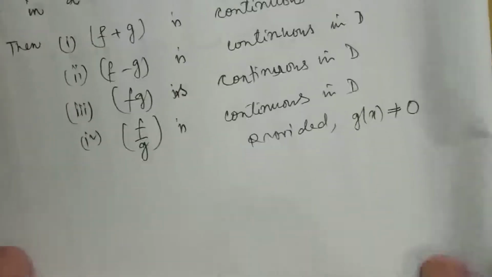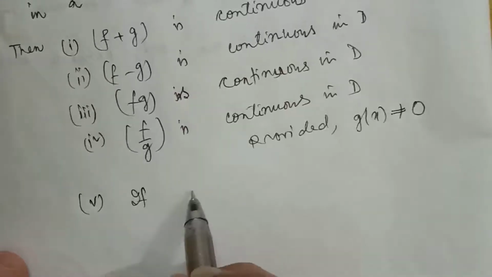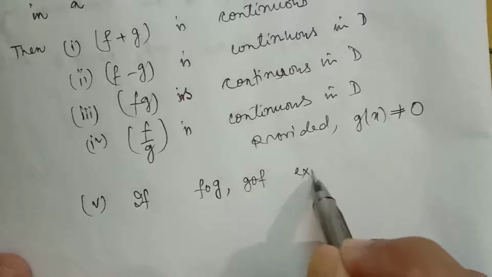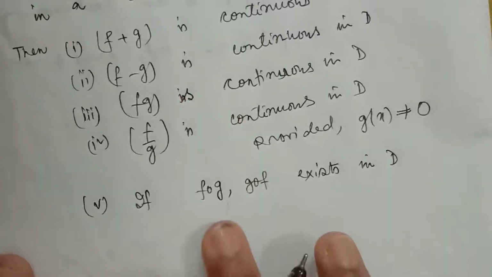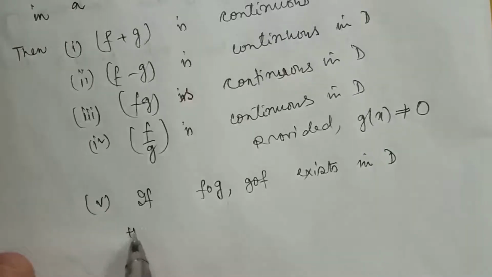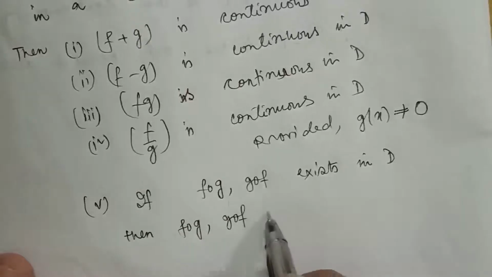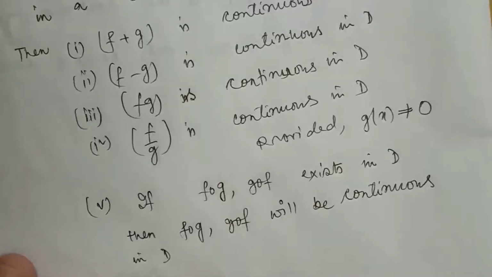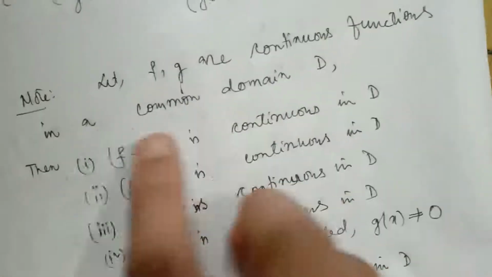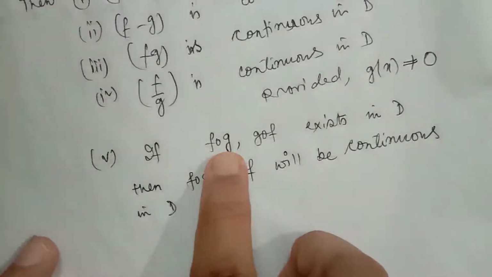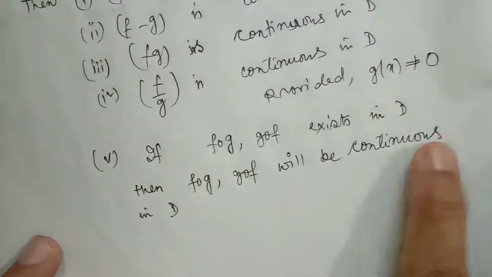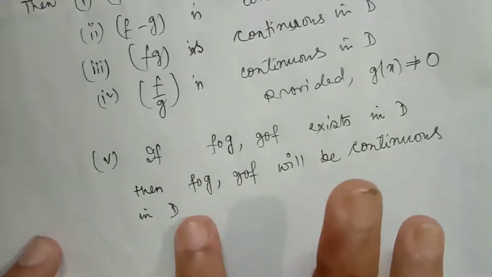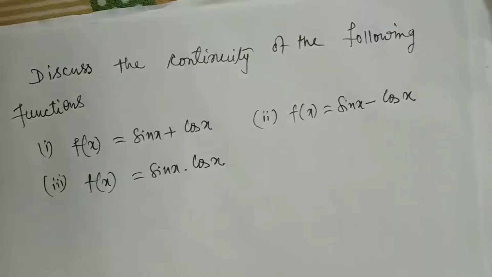Okay, let me write one more thing. If f composition g and g composition f exist in D, then f composition g and g composition f will be continuous in D. So if f and g are continuous functions in a domain D, and if f composition g exists in D, then f composition g will be continuous at all points in D. Similarly, if g composition f exists, then g composition f also will be continuous at all points in the domain D. Here I have taken one simple question from NCERT book.